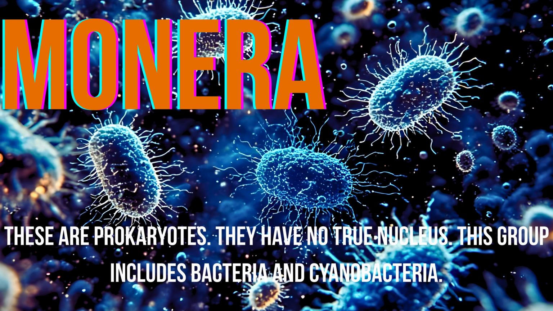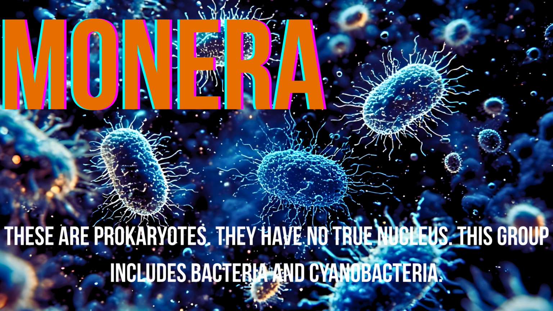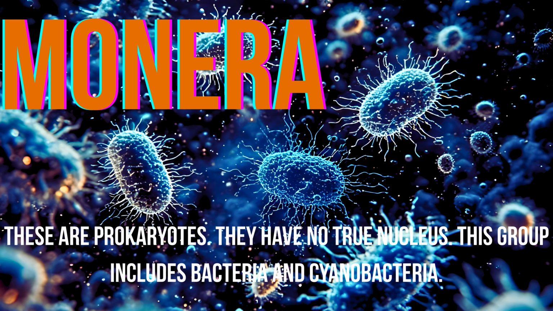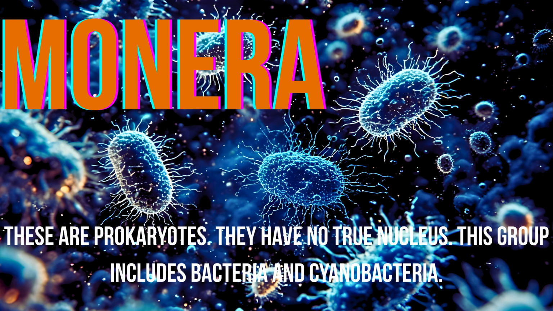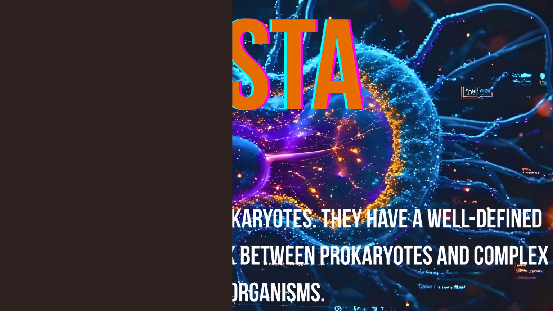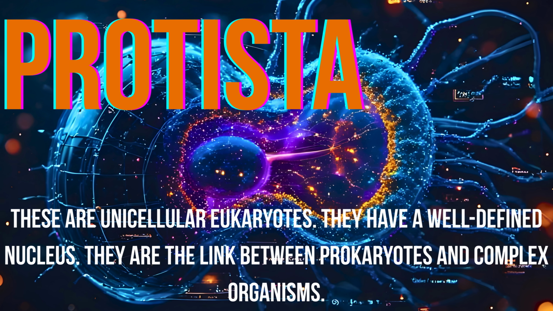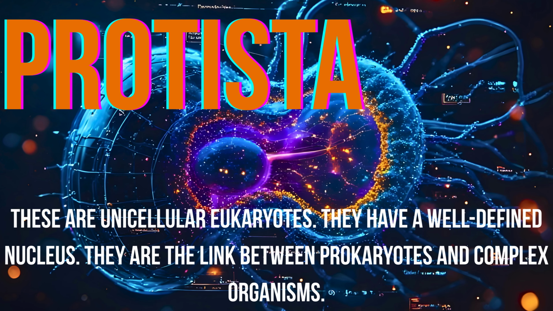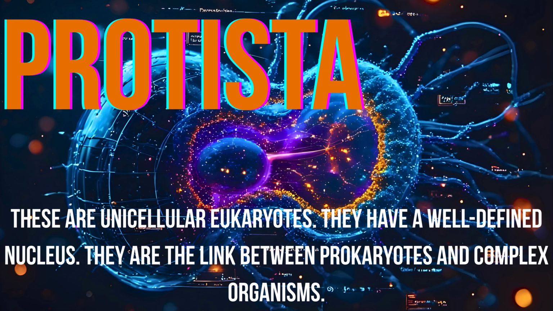Monera. These are prokaryotes. They have no true nucleus. This group includes bacteria and cyanobacteria. Protista. These are unicellular eukaryotes. They have a well-defined nucleus. They are the link between prokaryotes and complex organisms.